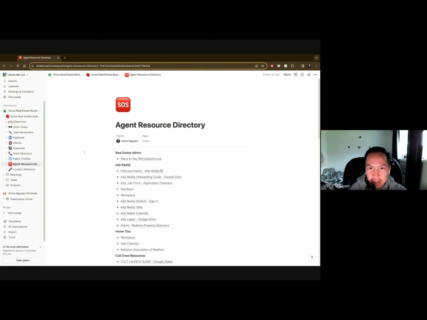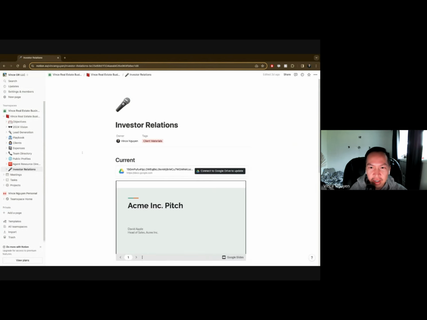As mentioned earlier, I have this agent resource directory. It's just information, more like bookmarks to various tools that we use. So need be, just use this section. The investor relations section hasn't been really built out yet. However, the thought of it is just going to be the same as any major companies out there. They're going to be speaking to their board of directors and presenting to them, and really clients if need be too.